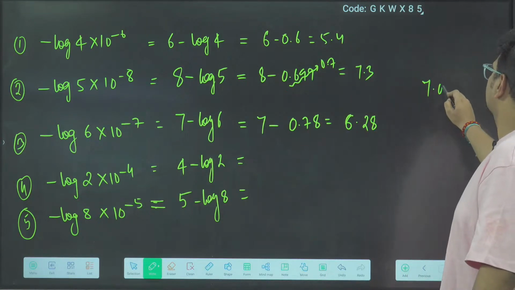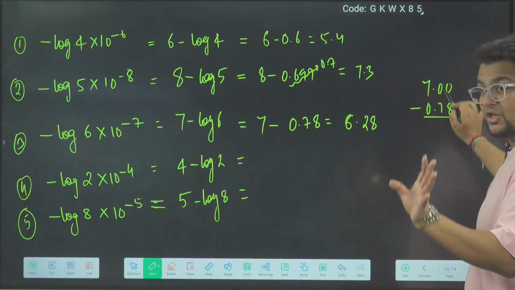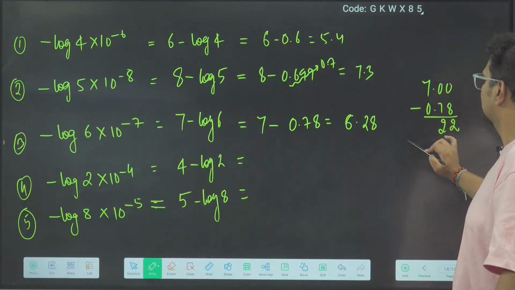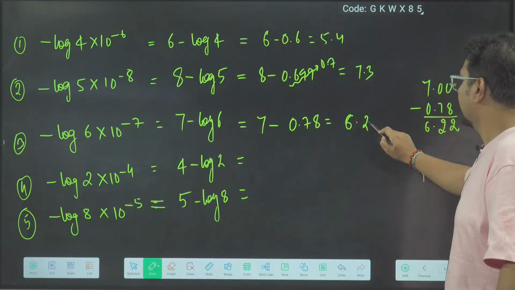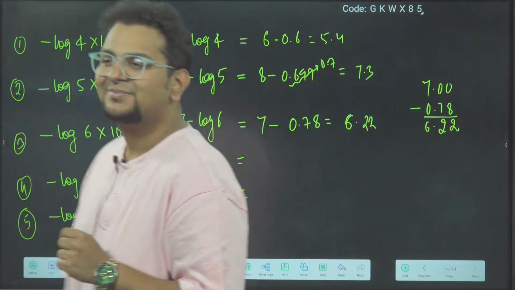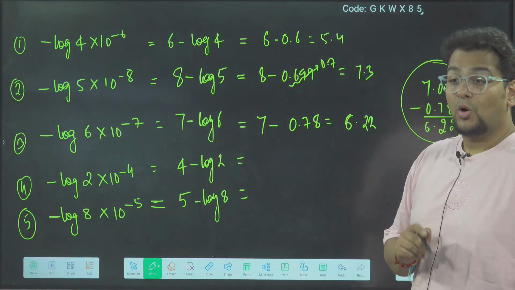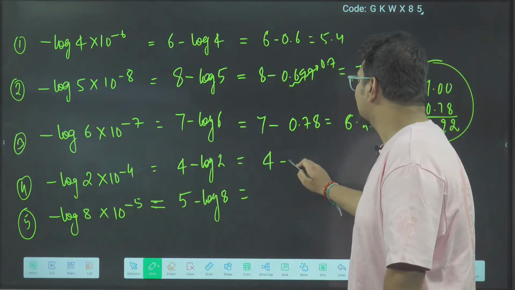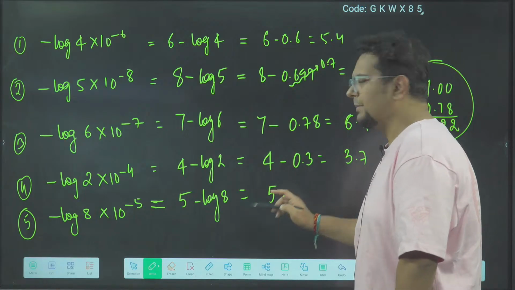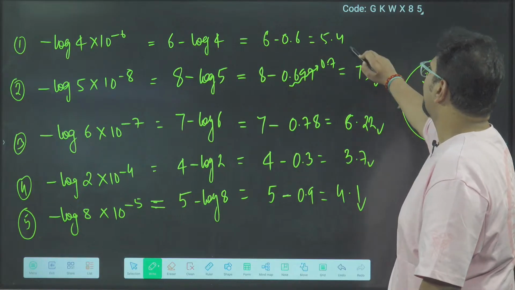They are very good in mathematics. Maybe some of you also would have got it. But yeah, in that case, do subtraction like this. 10 minus 8, 2. 9 minus 7, 2. 6.22, not 28. Clear? 6.22, not 28. Do subtraction like this, to avoid any silly mistake. 4 minus log 2, 0.3, 3.7. 5 minus log 8, remember log 8 is 0.9, so 4.1. These 5 examples are clear?